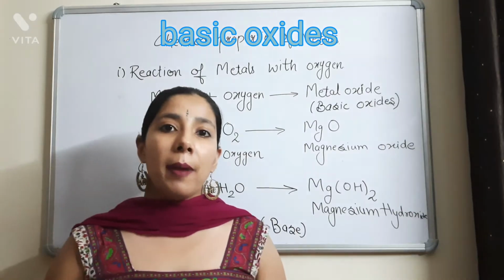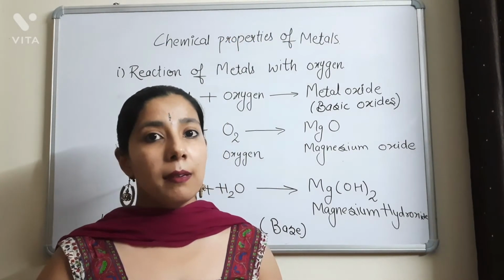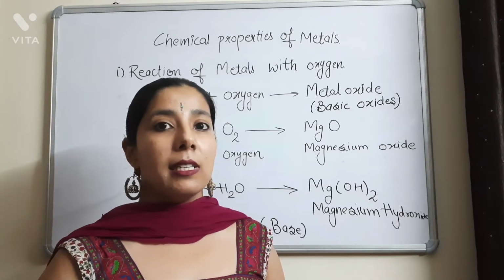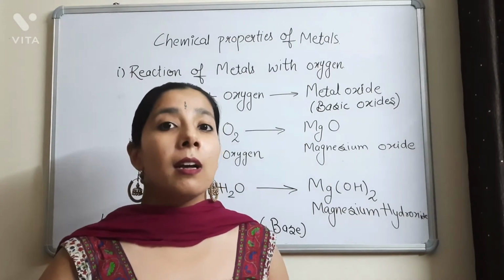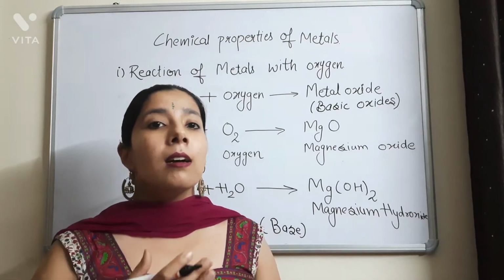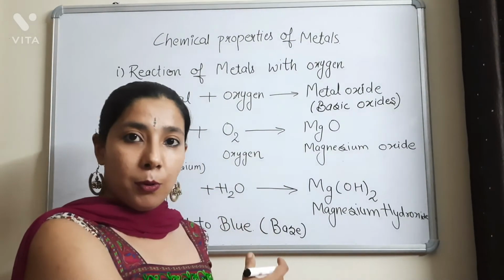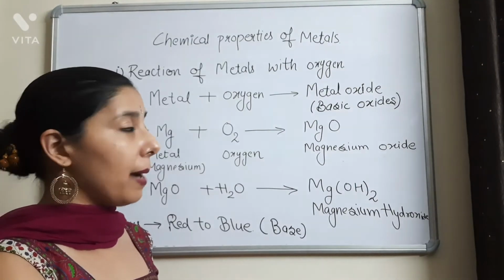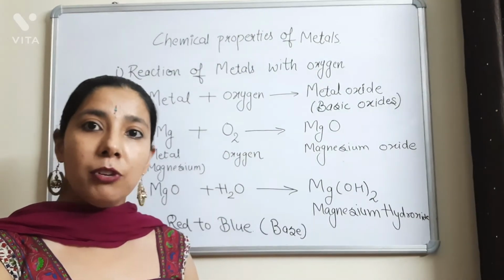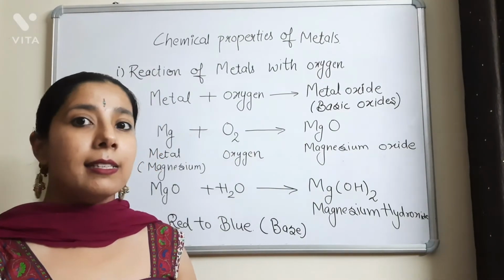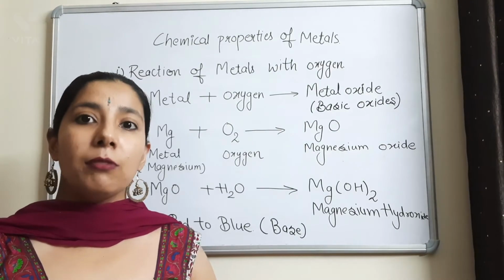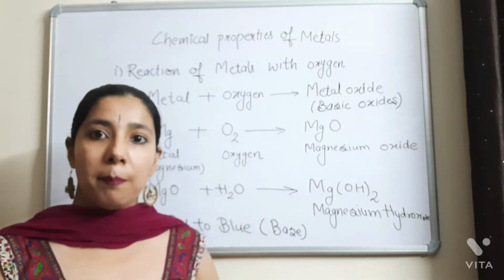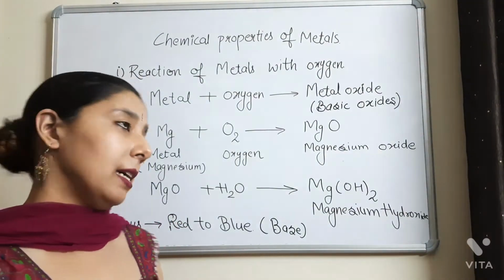So if I am talking about the metal oxides, then all the metal oxides are basic in nature, and the test for the basic nature of the metal oxide is done by the litmus paper. So if it is a basic oxide, it turns the red litmus paper to blue. So this is how we test for the nature of metal oxide, and we did the chemical reaction of metals with oxygen, that is, they form the metal oxides. And I also took one example, that is magnesium plus oxygen. Let's take one more example on the same topic.